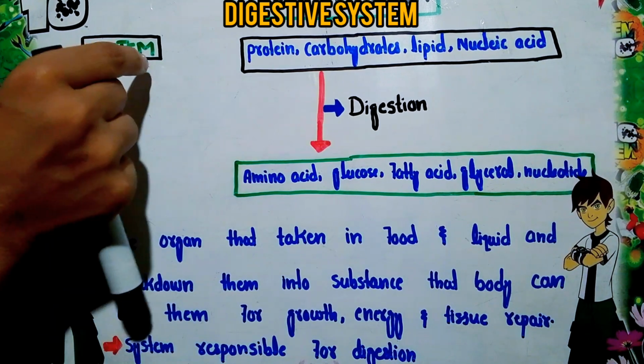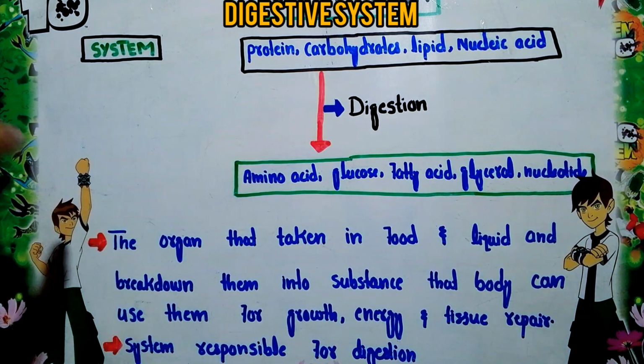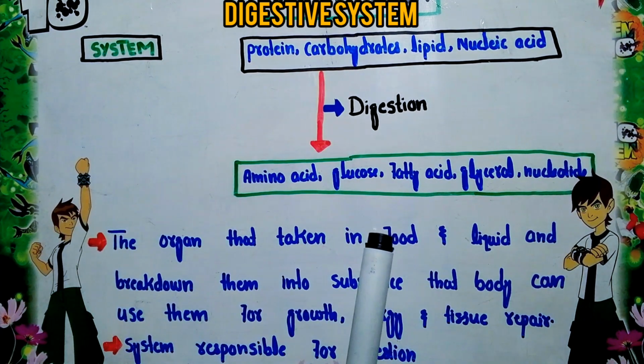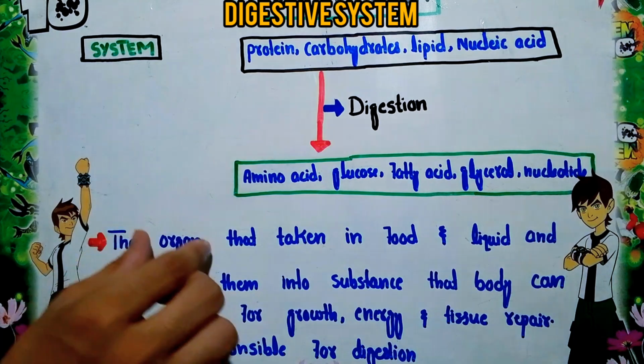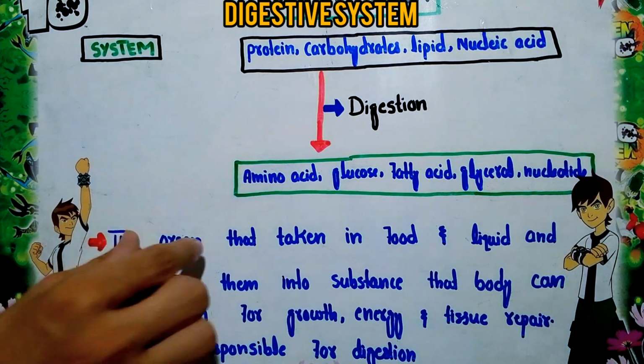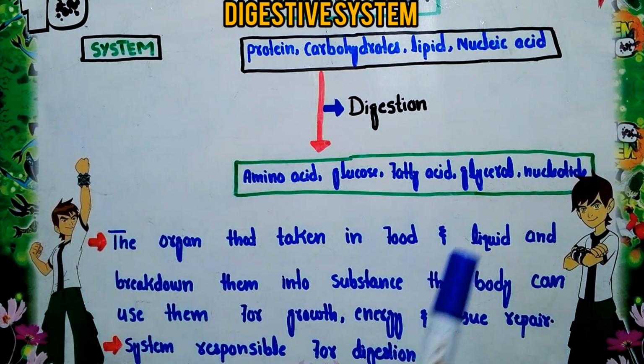So here various types of organs are present. These organs have a specified function, and in this case the specified function of this system is digestion. This is the simplified definition of a system. Now here we will define what the digestive system is. It consists of the organs that take in food and liquid. The organs present in the digestive system are the stomach, pancreas, liver, small intestine and large intestine. Through this system we take in food and liquid.